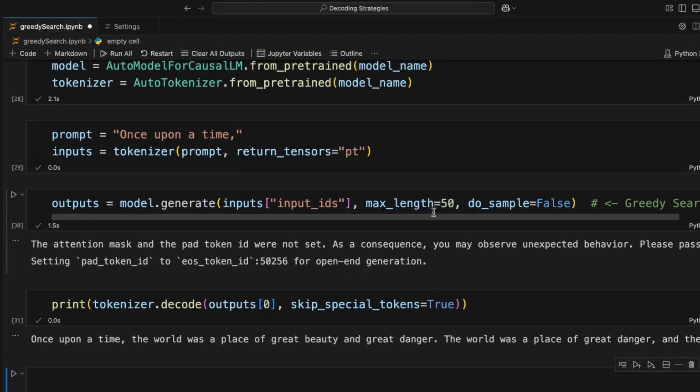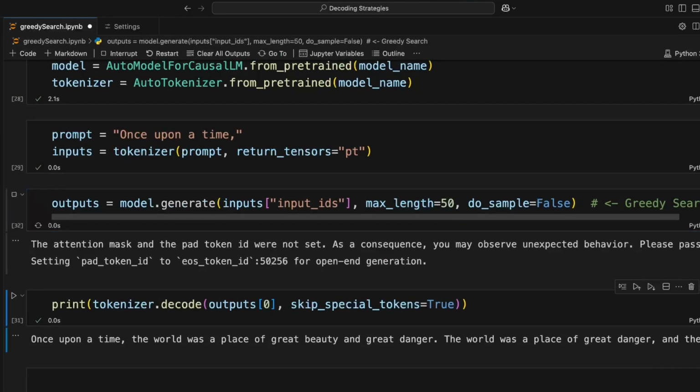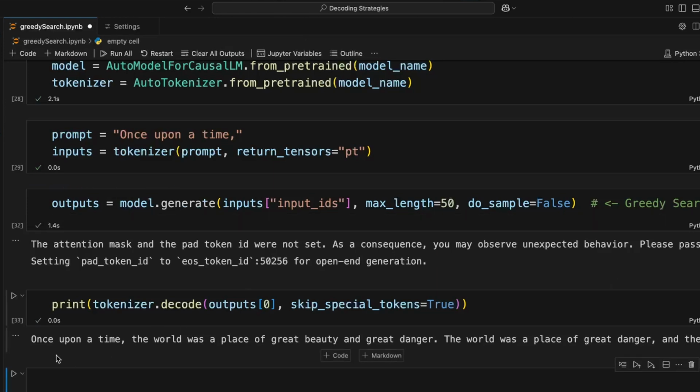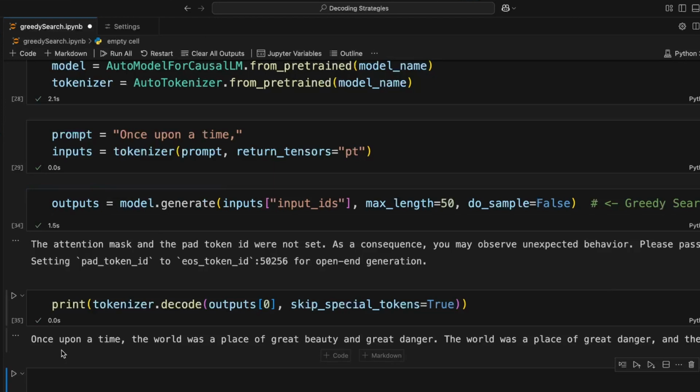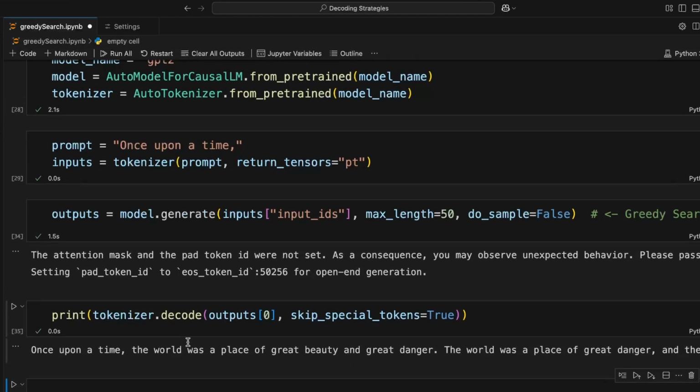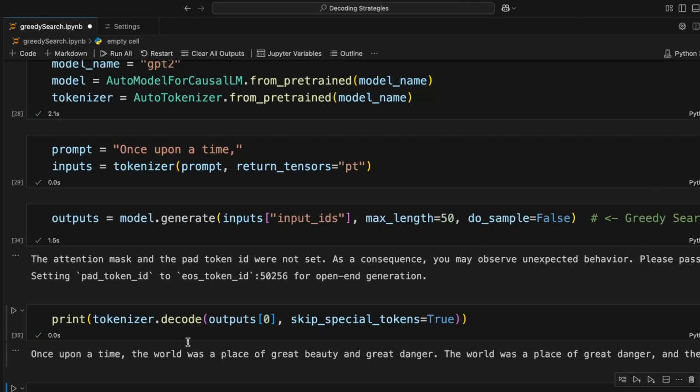Let's confirm that it gives the same output in multiple runs. So let's run it again. Yeah, the output is the same. Let's do this one more time, and the output is the same. So greedy search always gives the same output, as it chooses the highest probability token. So the output will always be the same.